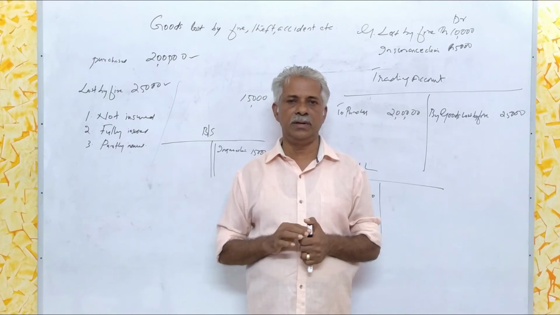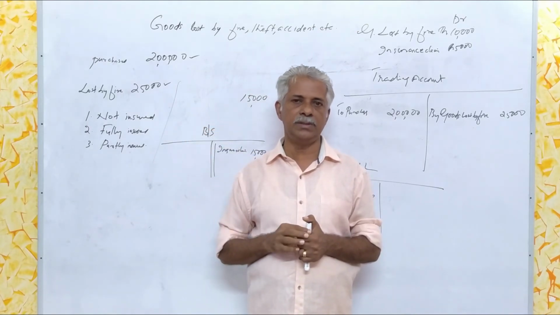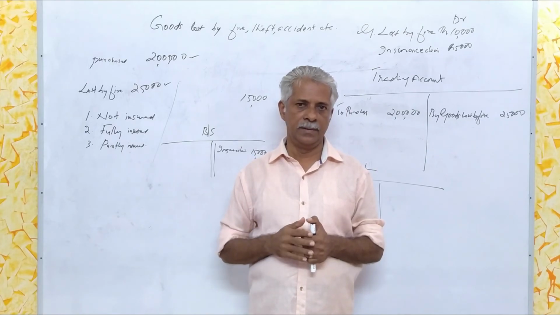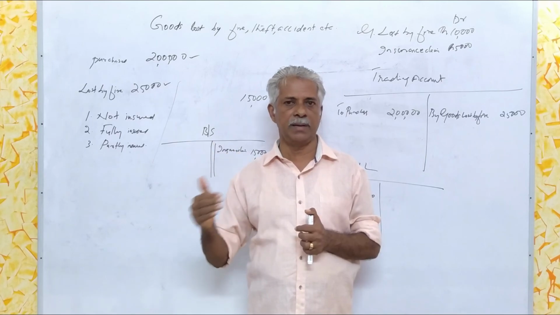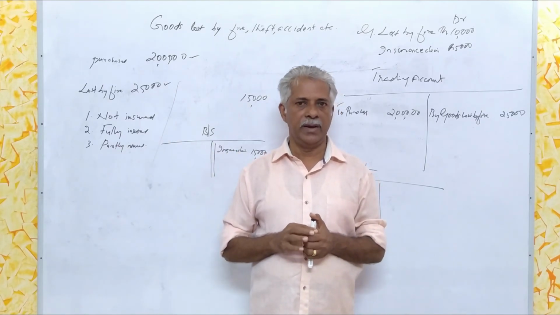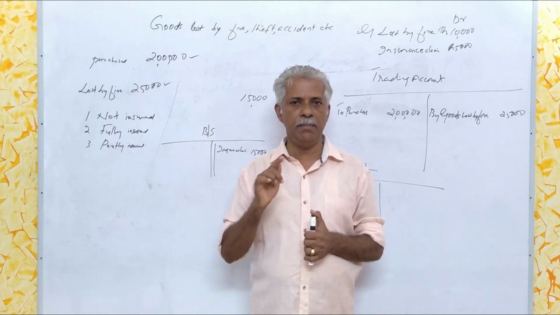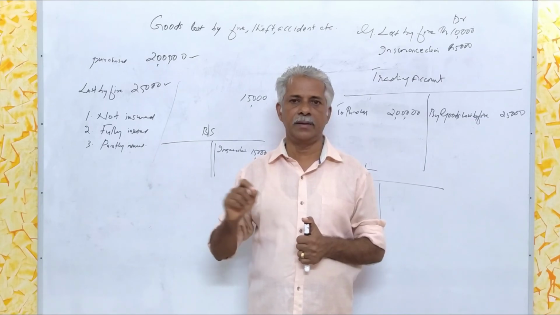Then take the third case, partly insured. In this case also, the total loss must be credited in the trading account, and the actual loss, that is the difference between the total loss and the claim admitted by the insurance company, must be debited in the profit and loss account. And finally, the claim admitted by the insurance company must be shown on the asset side of the balance sheet.